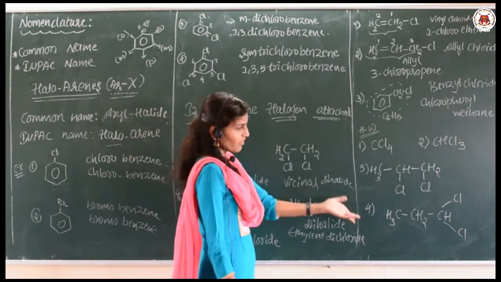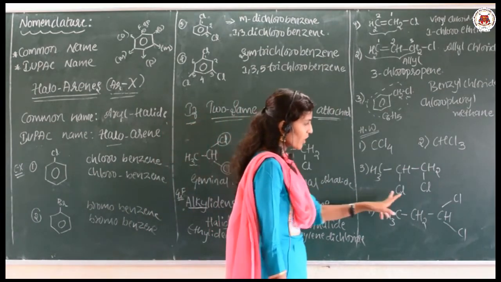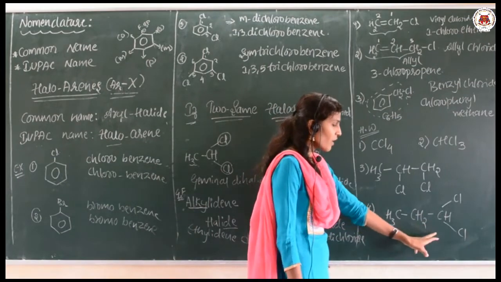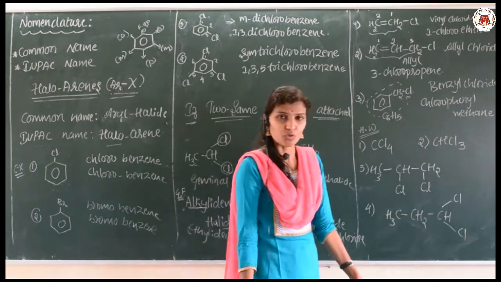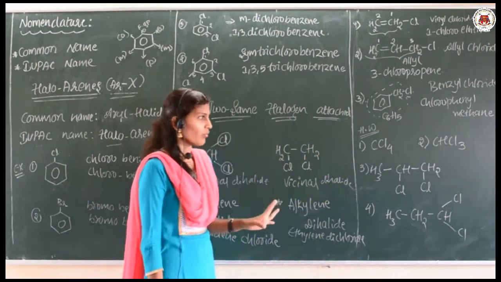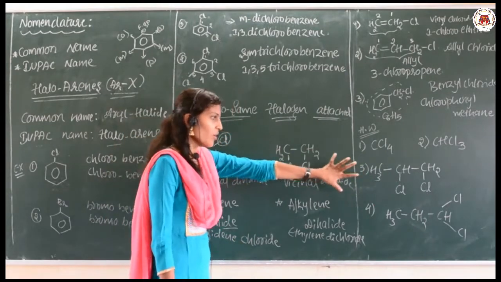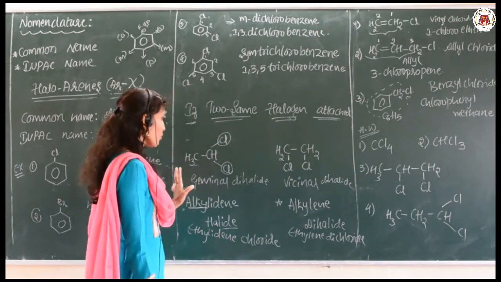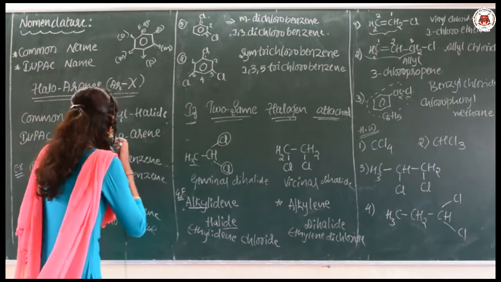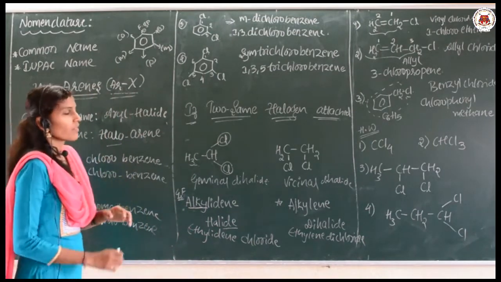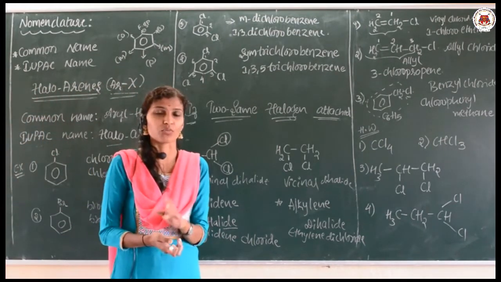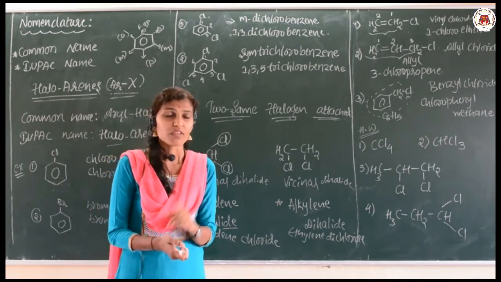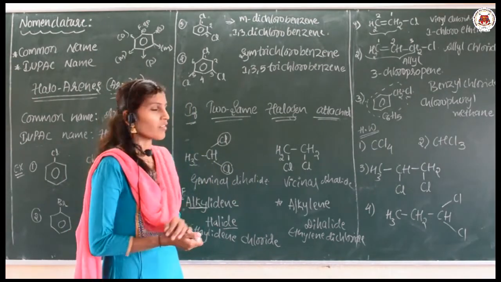In the next one, geminal and vicinal dihalides will be there: here the Cl are attached to the same carbon, and there they are not. According to that you have to name those. This is the homework part which you have to solve and send. Okay. So, this is the brief idea about the nomenclature of haloalkanes and haloarenes. We are going to continue further concepts in our next class.